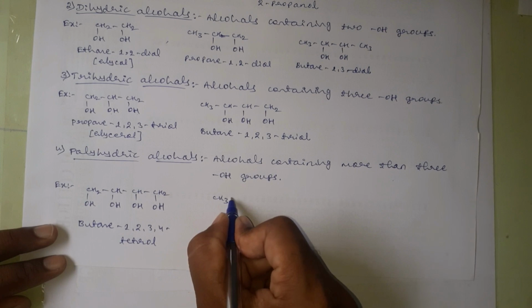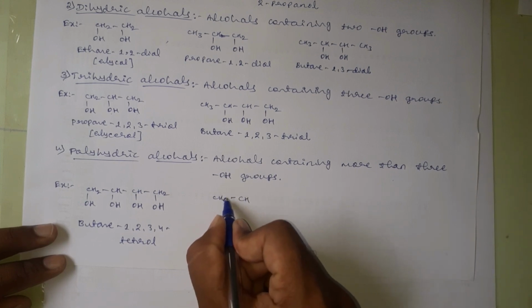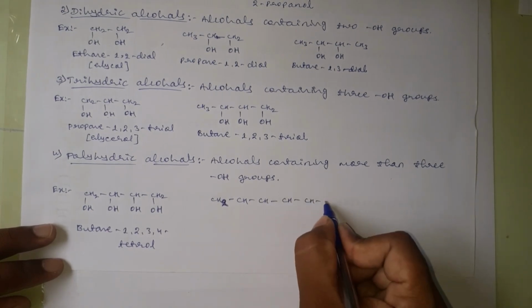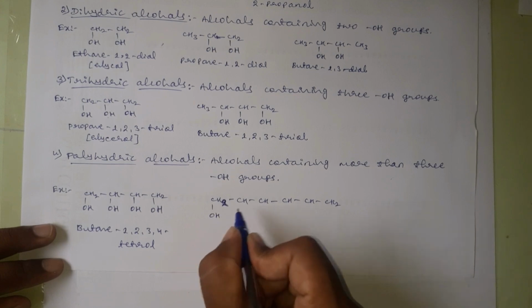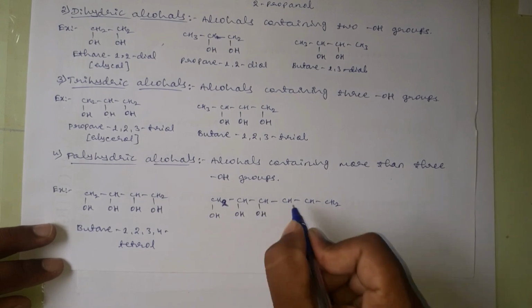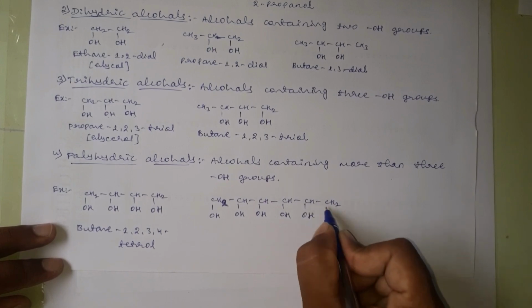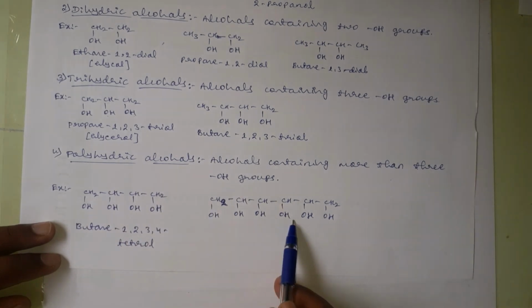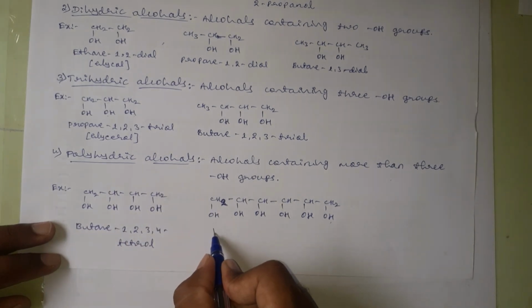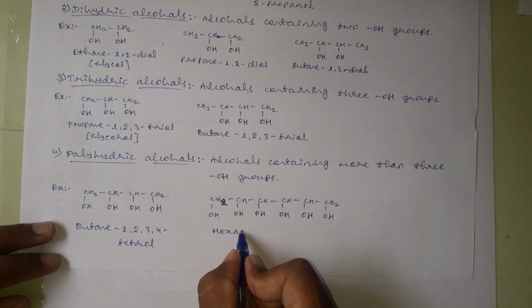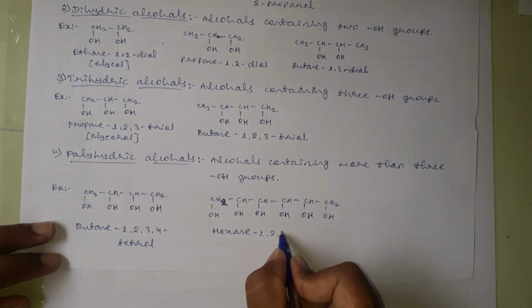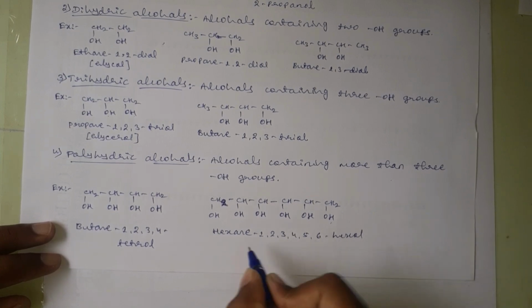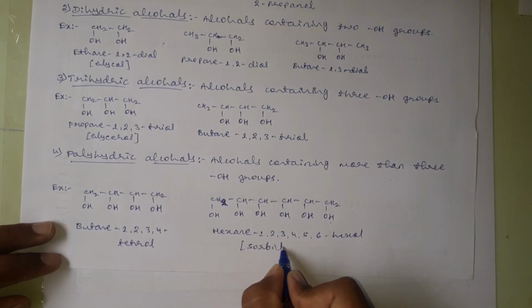And another example I am taking here is CH2, CH, CH, CH, CH, CH2, and here all the carbon atoms are having 1 OH group, and therefore it is also considered as a polyhydric alcohol because it is containing 6 OH groups, and its name is hexane-1,2,3,4,5,6-hexol, and its common name is sorbitol.